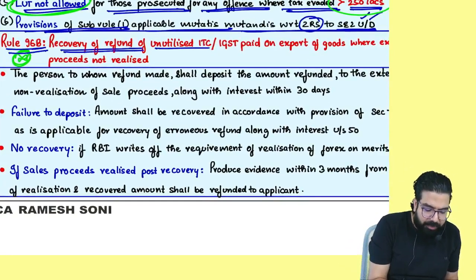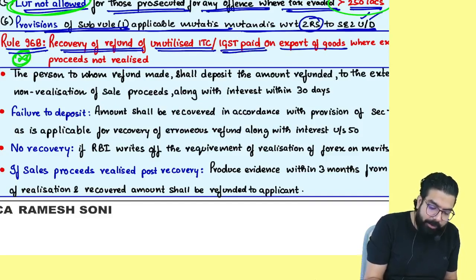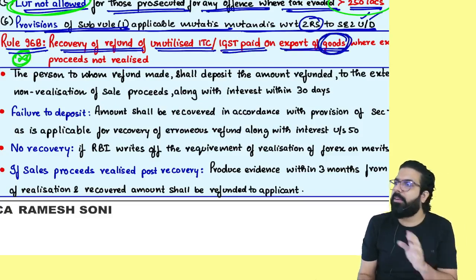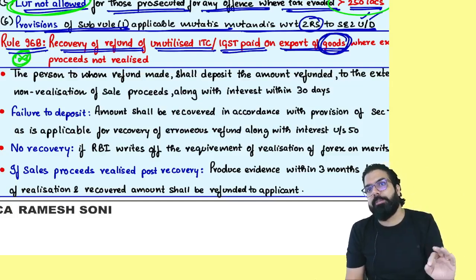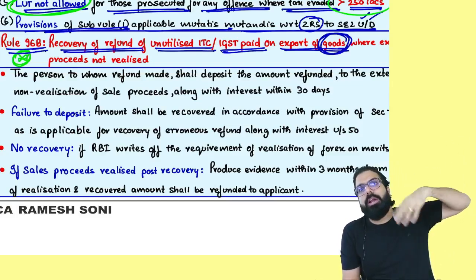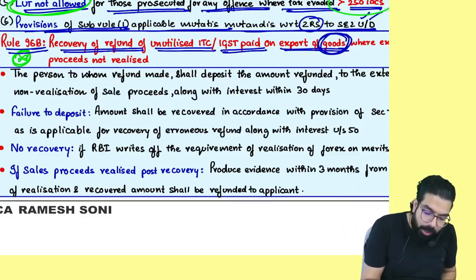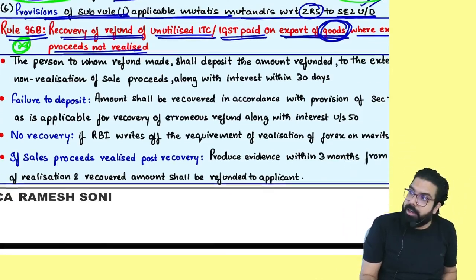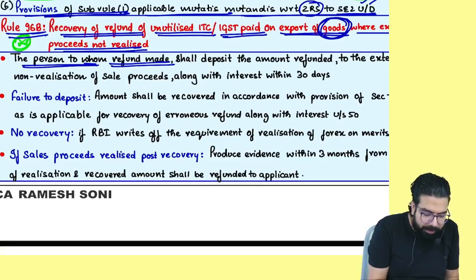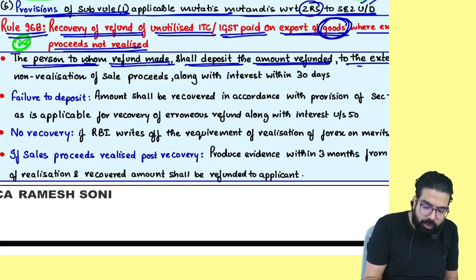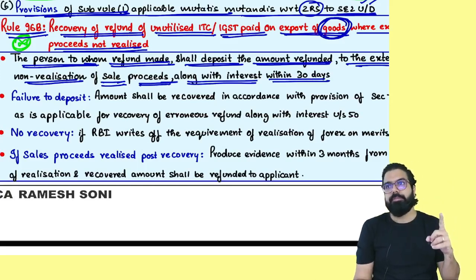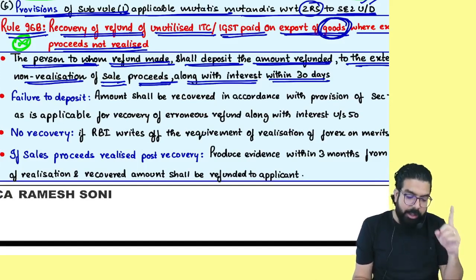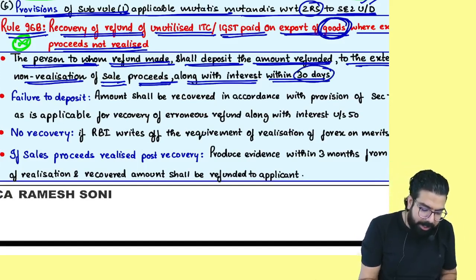Everyone, recovery of refund of ITC or the IGST paid on export of goods. Service ka case mein refund is not given unless you receive the payment. But goods ka case mein, taking goods from India to outside India, it is termed as what, everyone? Export. Where export proceeds are not realized, they are telling the person to whom refund is made shall deposit the amount refunded to the extent of non-realization of sale proceeds along with interest within how much time, everyone? 30 days.